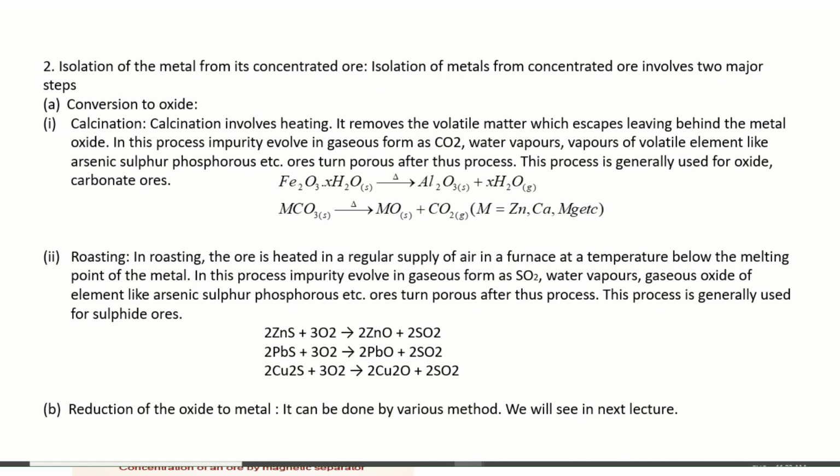The ore turns porous again in both processes, because gases arise from the bulk of the ore. This process is generally used for sulfide ores. Next, the reduction of oxide to metal can be done by various methods. We will see that in the next lecture.